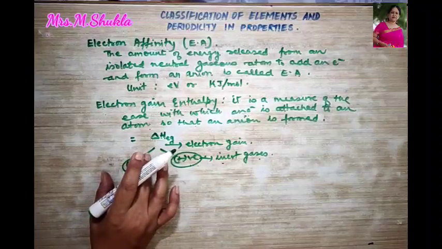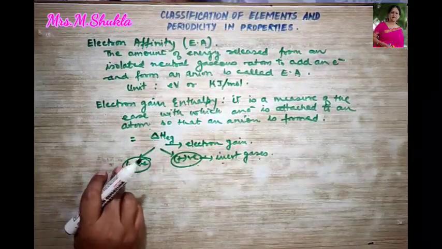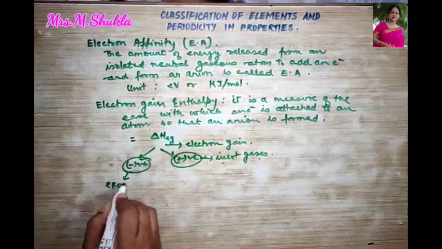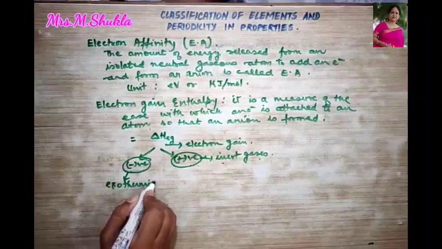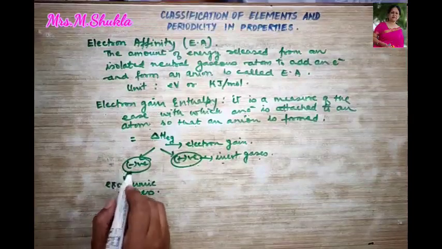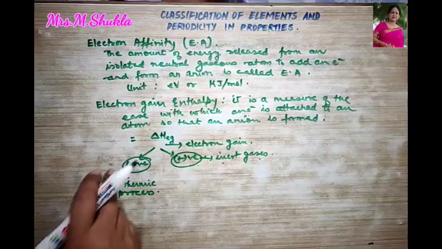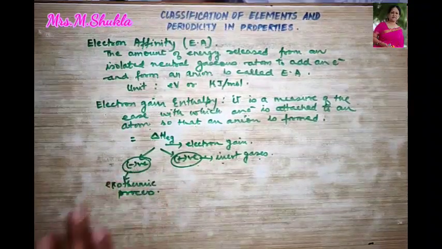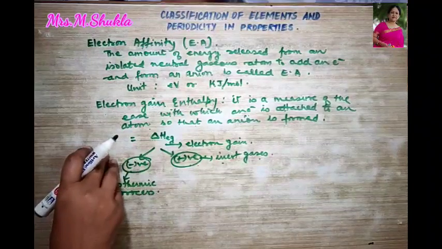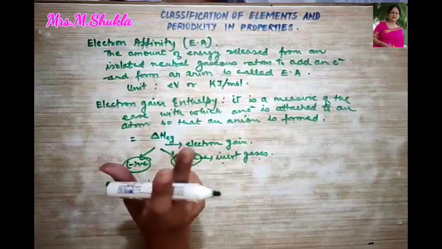So a negative value of electron gain enthalpy always tells us that the addition of electron to the atom is an exothermic process. Clear? That is, the energy is released and thus there will always be decrease in energy, right? So in such cases, the addition of electron to the atom and the formation of anion will always be favorable.